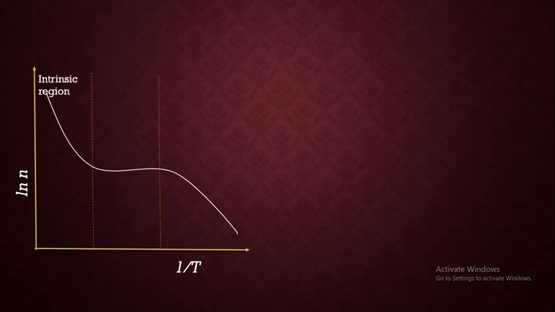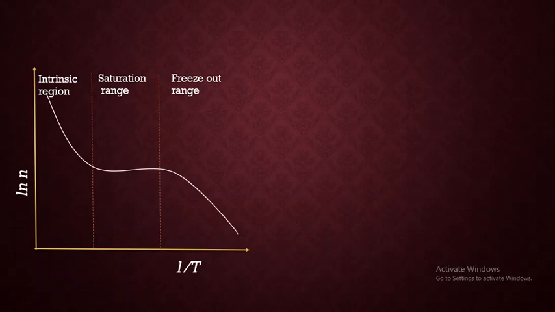At high temperature, we know that it is intrinsic in nature, that's why we call it the intrinsic region, whereas the intermediate is the saturation range or saturation region, and next is the freeze out range, because it is the lowest temperature. We can observe the nature something like this. That is, initially it is going to decrease, then it saturates, that is where N is equal to Nd. So if you take the ln of it, it is going to remain constant. Then in the freeze out range, again it is going to decrease, and finally we get this graph.